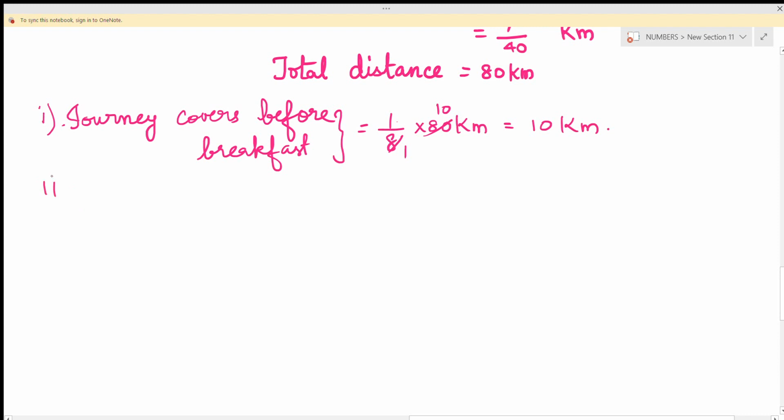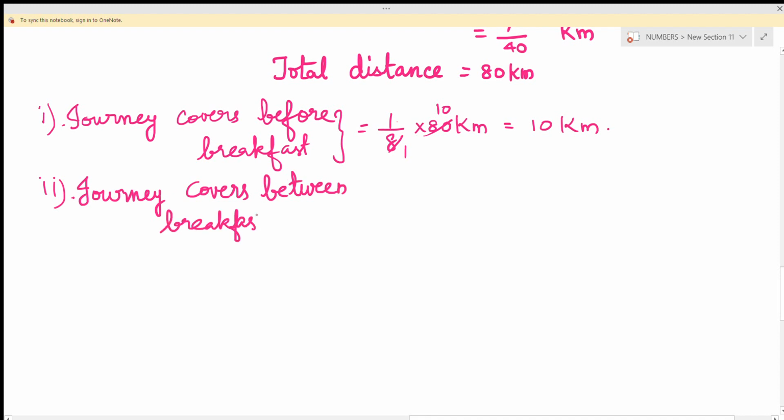And the second thing, the journey covered between breakfast and lunch. The fraction is 2/5 and the total distance is 80 kilometer.